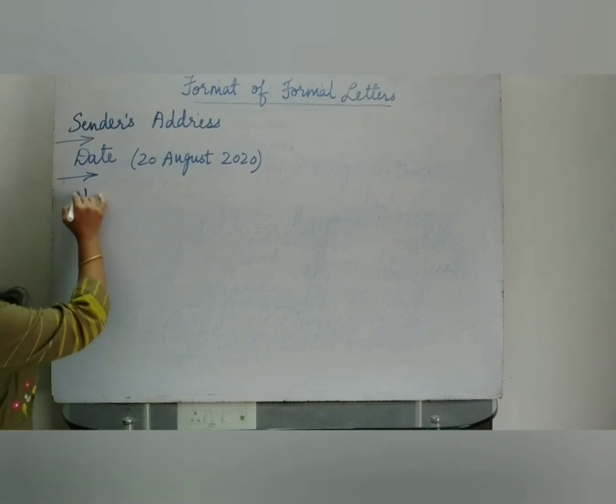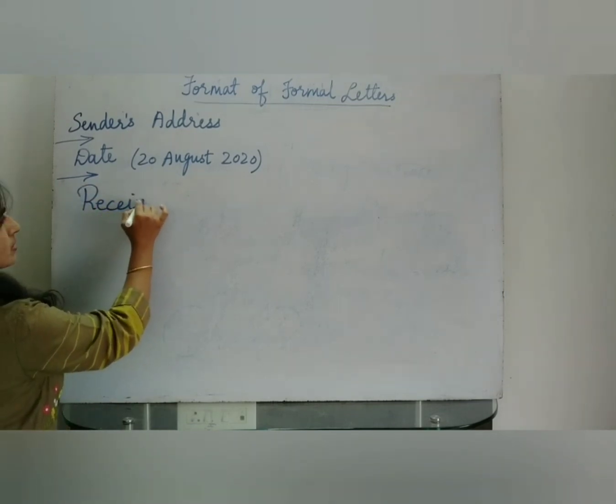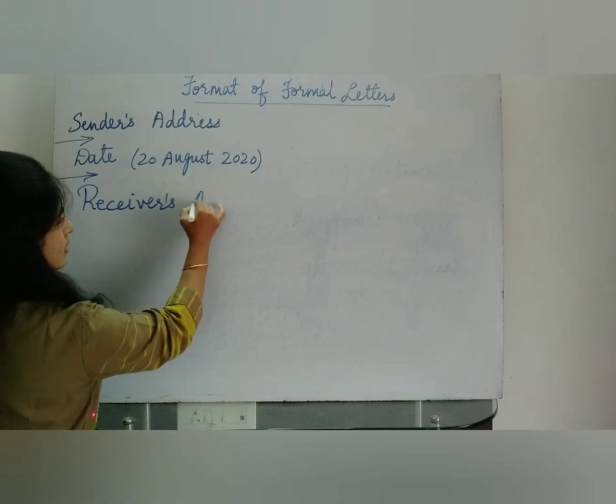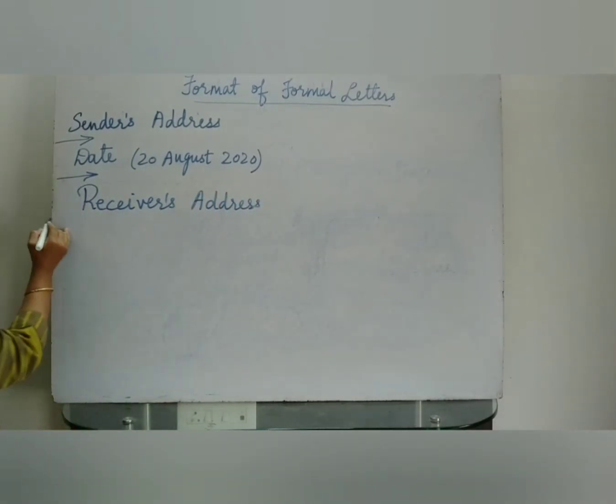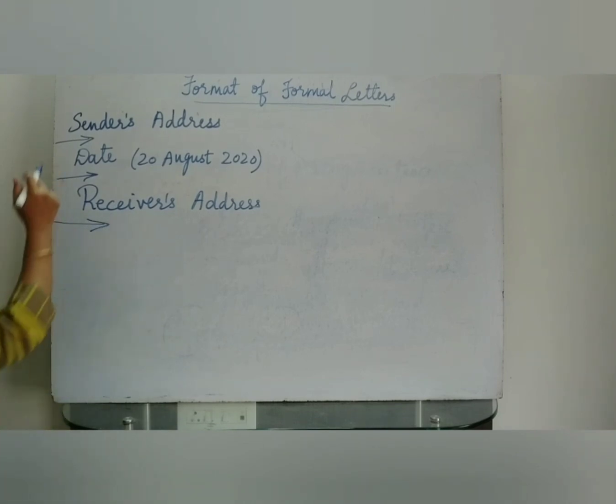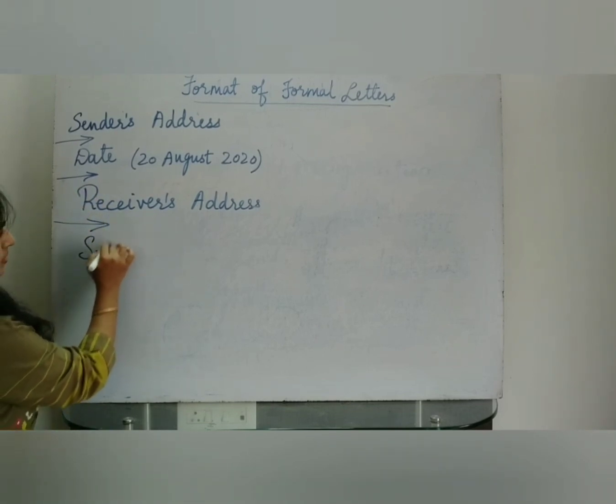Then comes the receiver's address. Receiver's address means the person to whom you are writing the letter. Then again, leave one line. Wherever I am showing you the arrow, that indicates that you have to leave the line. After receiver's address, there comes the subject.